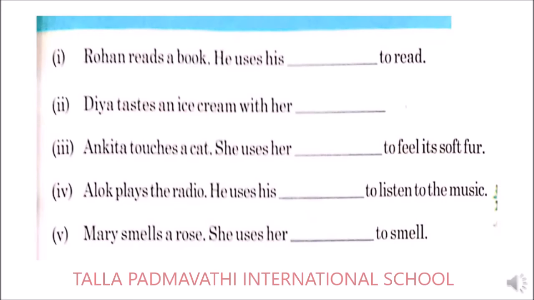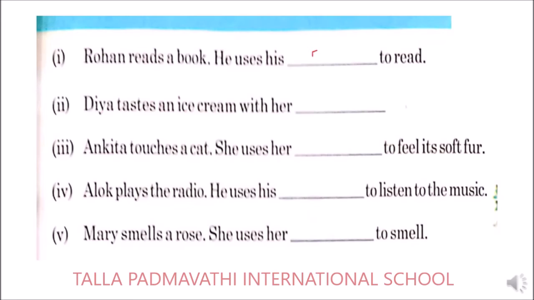As we have already seen the pictures, here are some questions based on those pictures. What are those questions? Let us answer those questions. Rohan reads a book. He uses his dash to read. Which sense organ does he use for reading?